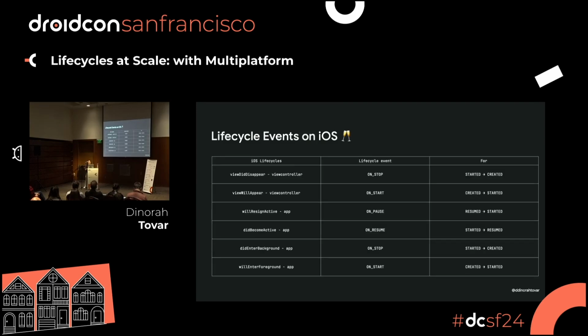So you are going to be able to understand what are the edges and the changes on the graph on iOS using Compose Multiplatform, which is great. Because viewDidDisappear is part of the view controller that is going to be part of the on stop event, and we can listen into those changes inside an iOS app using Compose Multiplatform.